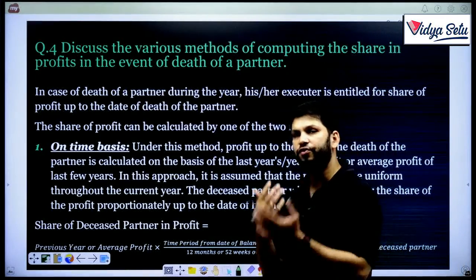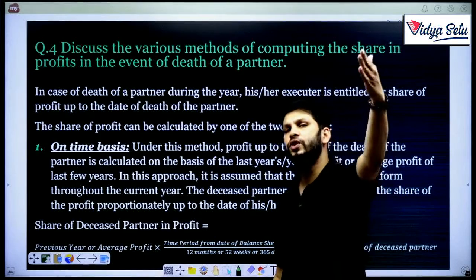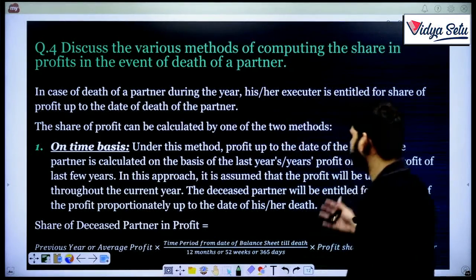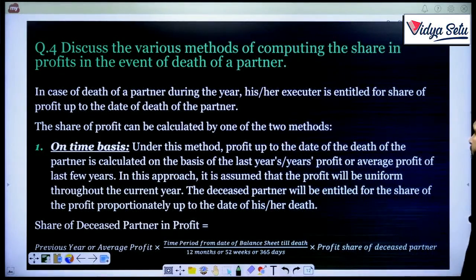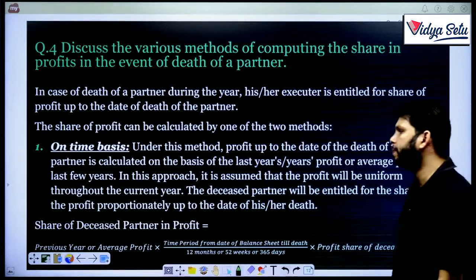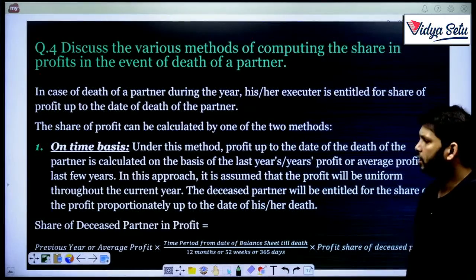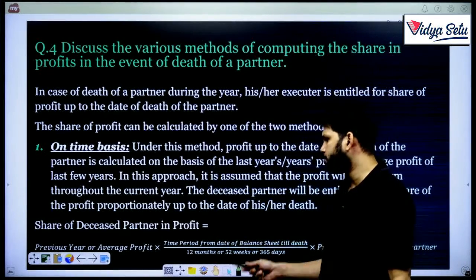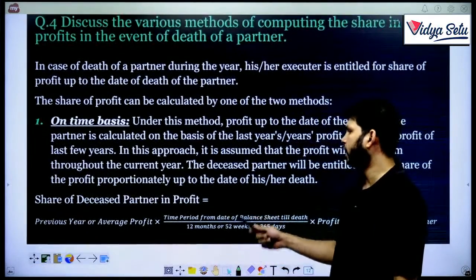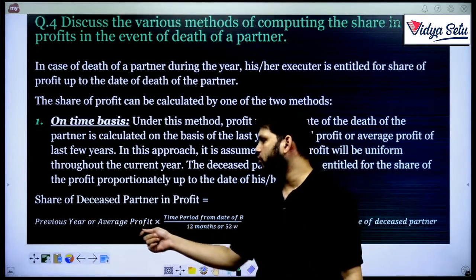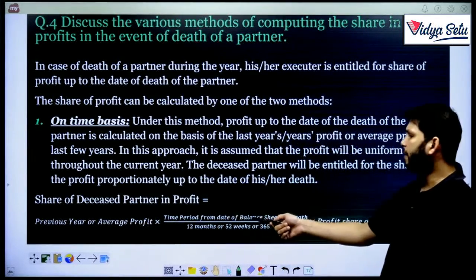So what the profit is for the first 3 months will remain the same for the coming months. The deceased partner will be entitled to the share of the profit proportionately up to the date of his or her death. So share of deceased partner's profit, we can calculate as the previous year's profit or average profit multiplied by time period.